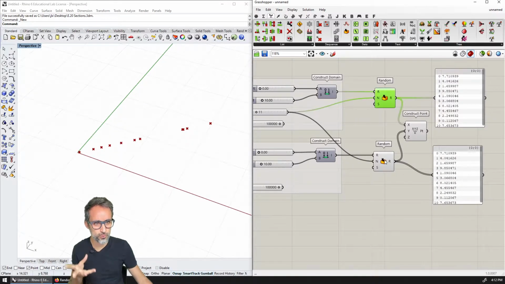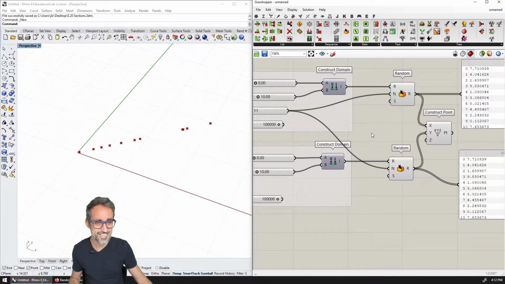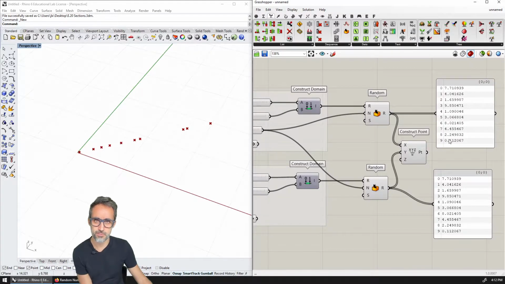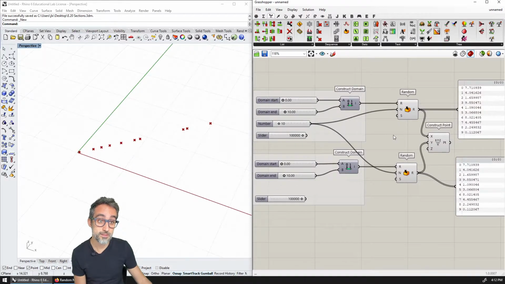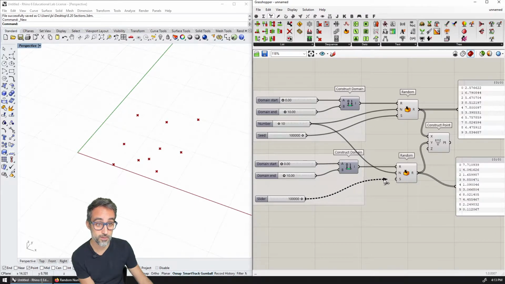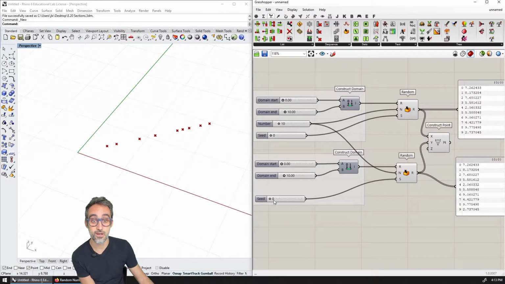But wait, I have two different boxes. How come the two different boxes are generating the exact same random numbers? I thought random numbers were random, right? Well, it turns out that the problem is that for both boxes, I am using the same default seed, called number 2. And here also number 2. And if I change it in one and in the other, you can see that now I have random numbers here, and now I do have random numbers here, except for the moment where the seed is the same for both of them.